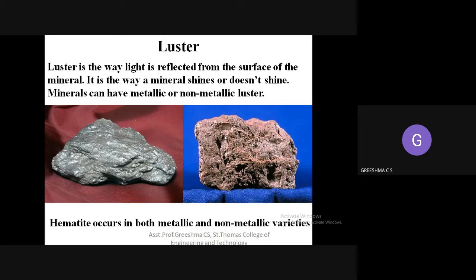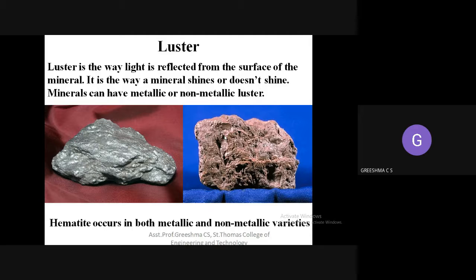We can see that if you keep the diamond in light, you can see the light reflecting inside the element, the way light is passing inside the minerals. So what is happening inside a diamond? Refraction is happening. That is, light is entering into the mineral, and inside, the light will be trapped for certain seconds, and refraction occurs, and it goes outside. So you can see the glittering. You can see a glittering diamond. Okay, you might have seen, right?